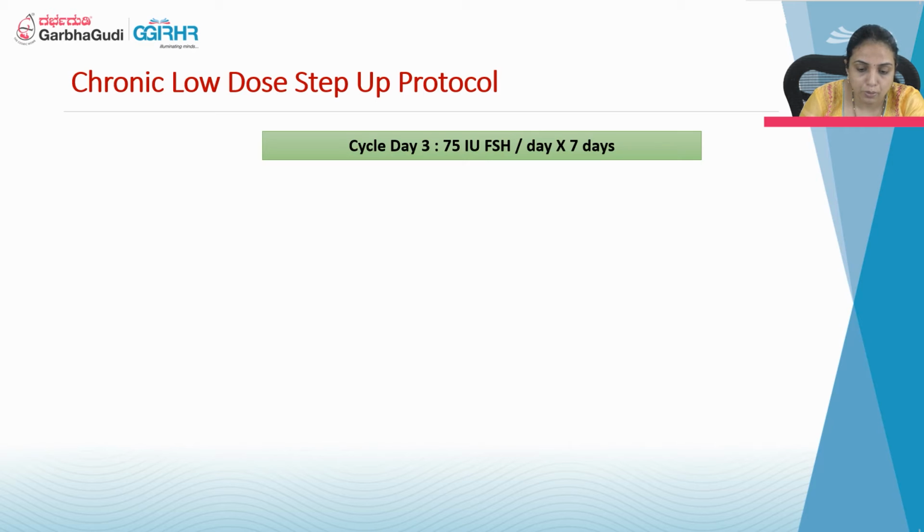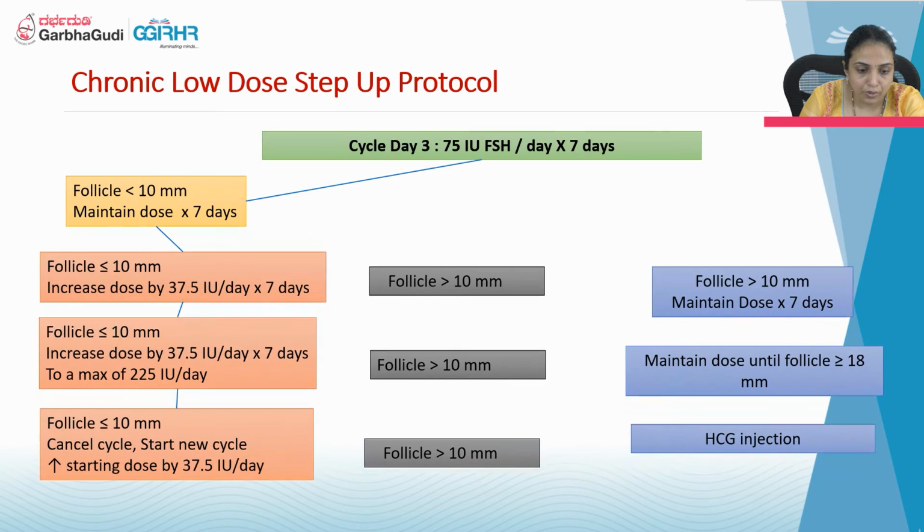Whatever the major protocol the study was done, they started with 75 international units of FSH. Give for 7 days starting from day 3. After giving for 7 days, call the patient for scan. Check for the follicular growth.